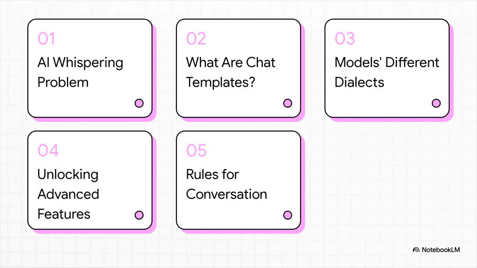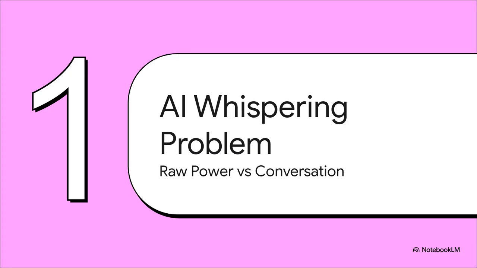So here's our game plan. We're going to start by really digging into what I call the AI whispering problem. Then we'll define what these chat templates actually are. After that, and this is the really cool part, we'll see how different AIs have their own unique dialects, what kind of advanced features this stuff unlocks, and we'll wrap up with the simple rules you need for a perfect conversation.